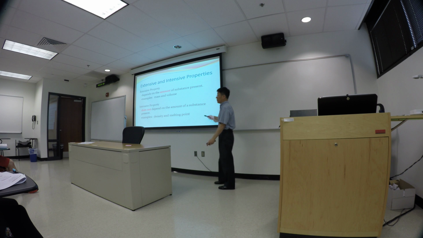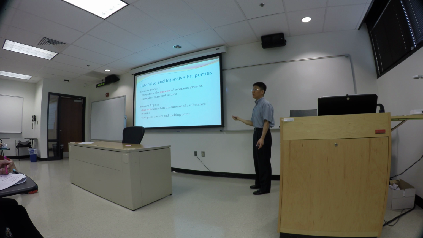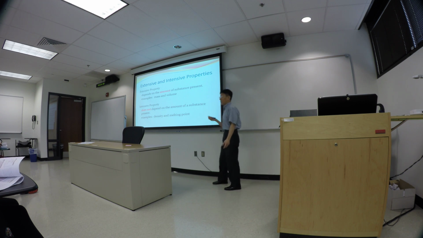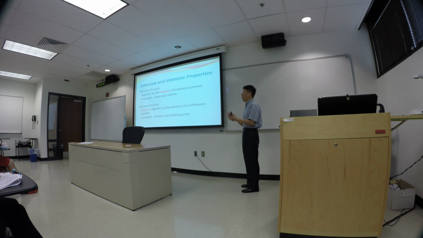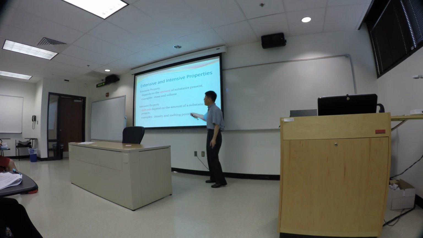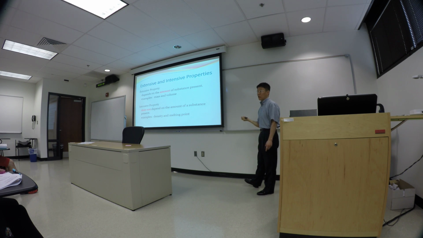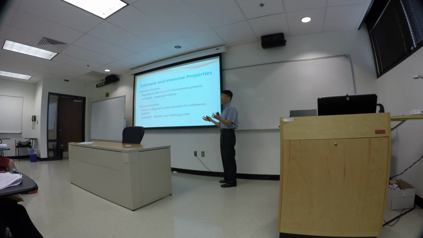And melting point is another example of an intensive property. Ice will melt when the temperature goes above 0 degrees Celsius. At 0 degrees Celsius, ice and water will actually coexist. But if you raise the temperature above 0 degrees Celsius, ice will melt. It doesn't matter how much ice you have there, and that's the melting temperature. It doesn't depend on the amount of ice that you have, although it may take longer for a larger quantity of ice to melt.